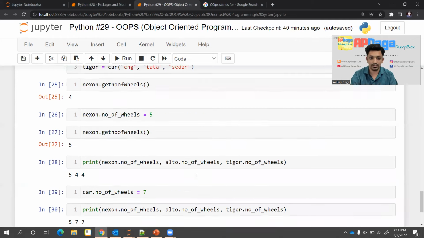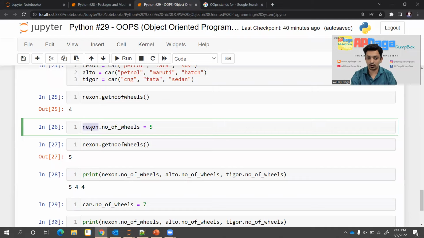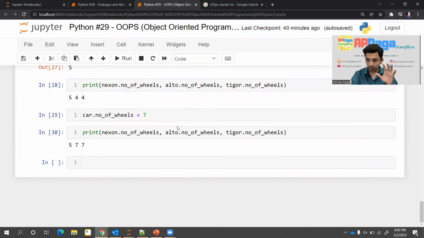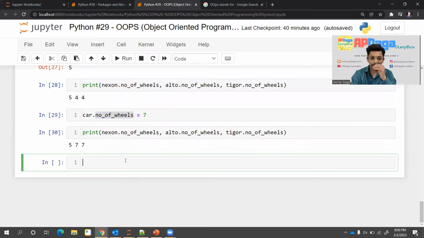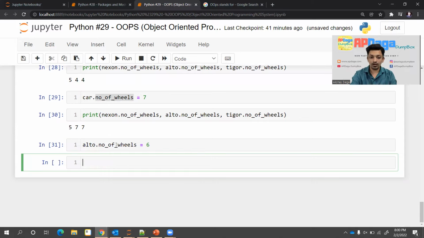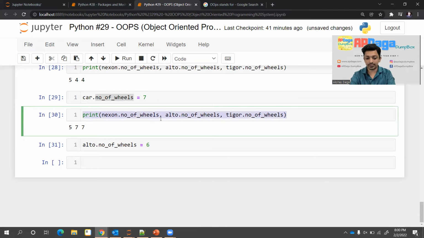If you change that, just like we did here for Nexon, object name dot static variable equal to some value, I override the earlier default value. I change the value here. So excluding those instances, all other instances where the default value was not changed earlier will be changed using this class dot variable name equal to 7. Similarly, I'll show it once again. Now what I'll do, I'll say Alto dot number of wheels equal to 6. Okay. Now I'll print it once again. So the output should be 5, 6, 7, right?